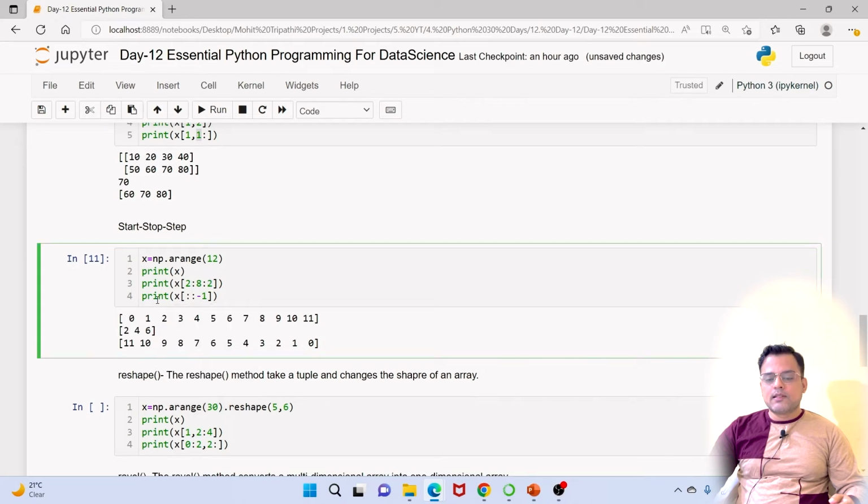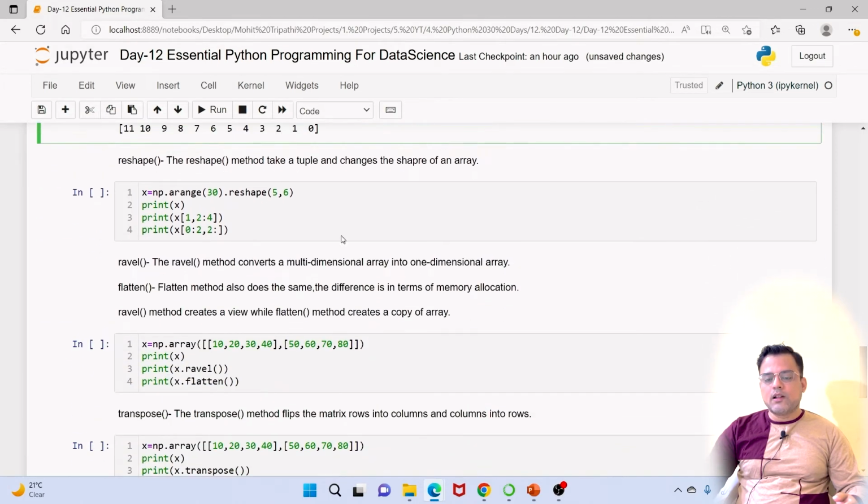And what does this say? Print x of colon colon minus 1, and this also we have seen in our previous lectures. So colon colon means start from the beginning, go till end, but in the reverse direction. So minus 1 means indexing from the last. So it will start from last and it will go backwards and it will print the NumPy array in reverse order.